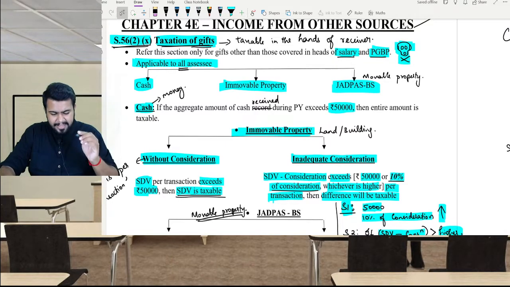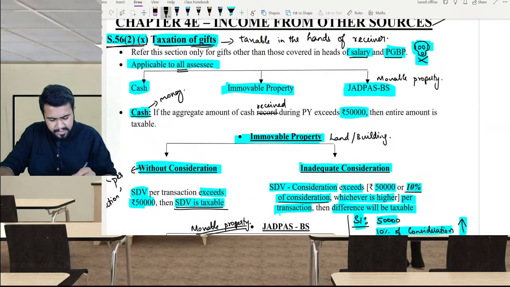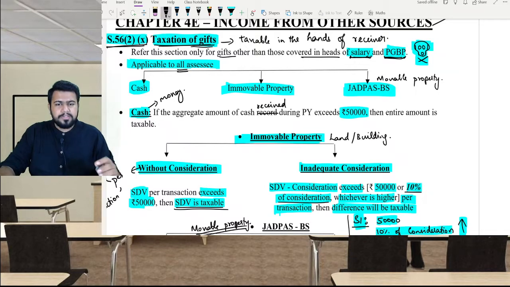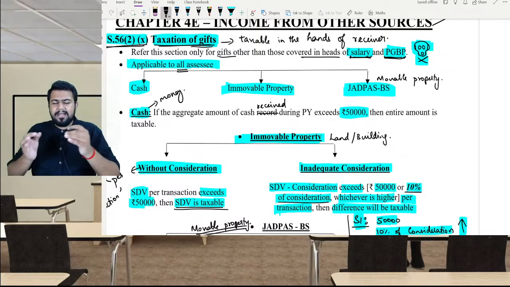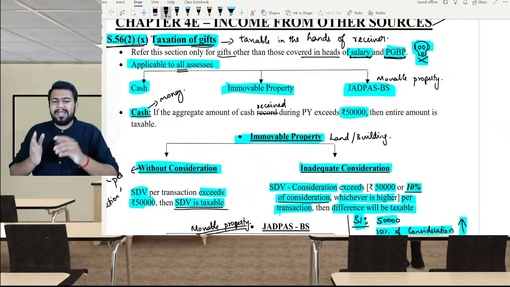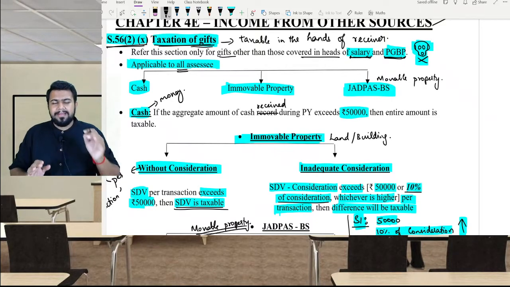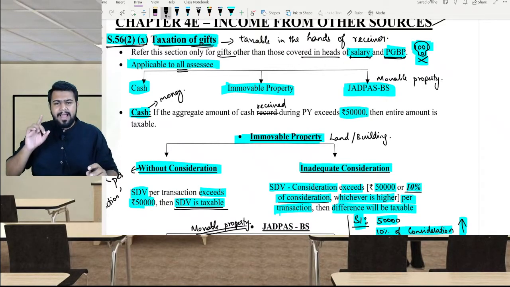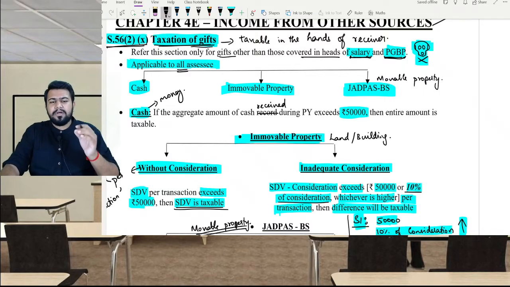But be very careful. This section applies only for gifts other than those covered under the salary head of income and the PGBP head of income. So if any person is getting a gift because of the employer-employee relationship, then that is covered under the salary head. I think you remember that when I taught you the perquisite calculation, we talked about gift and the limit was 5,000 rupees.